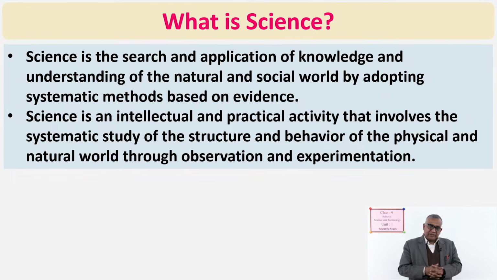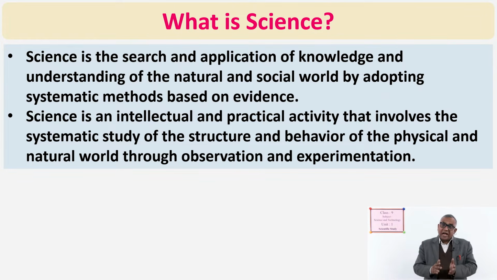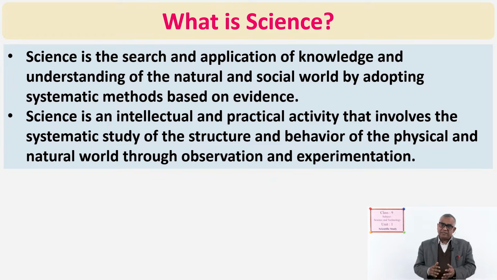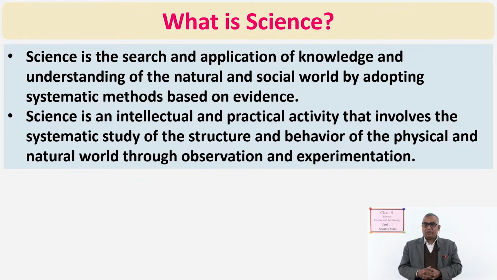Another definition says that science is an intellectual and practical activity that involves the systematic study of the structure and behavior of the physical and natural world through observation and experimentation. So, two terms you have got here.